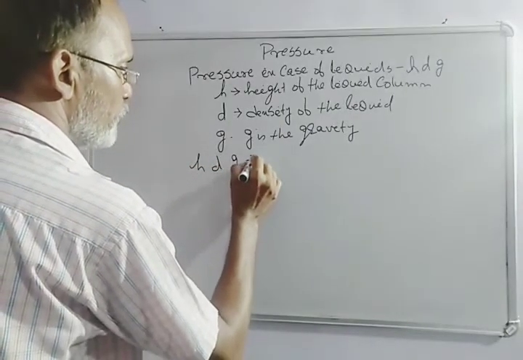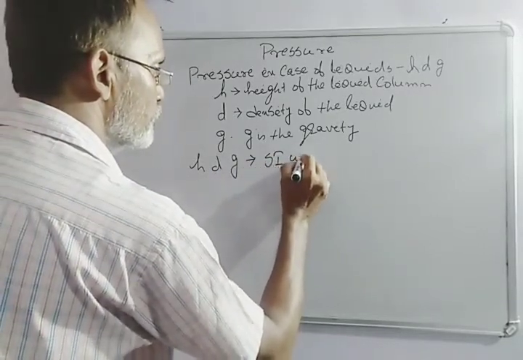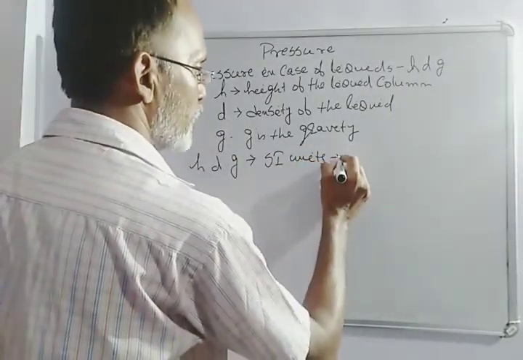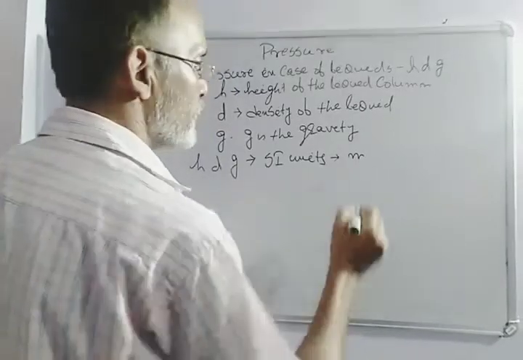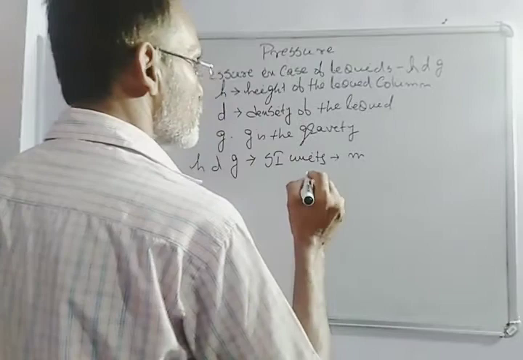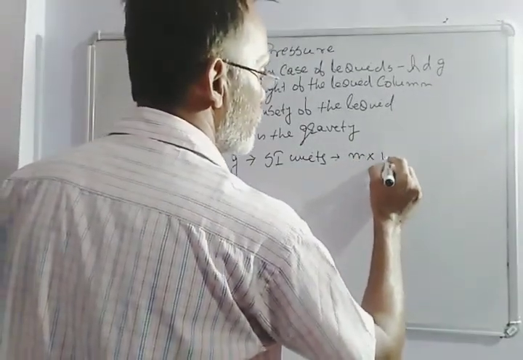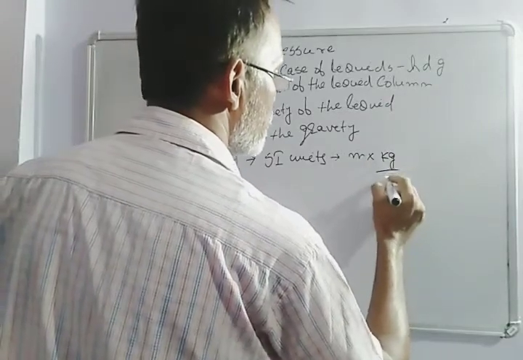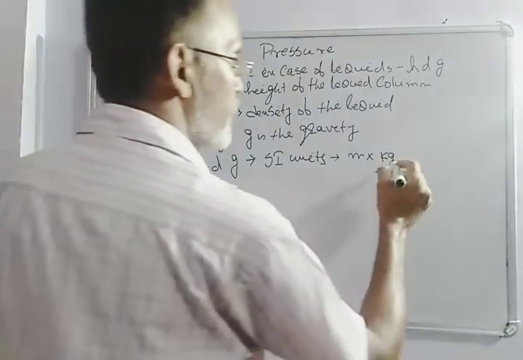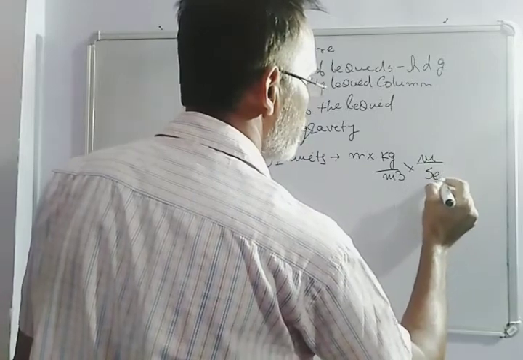So if we think about the SI units, h is measured in meters, d, density, in SI units is kg per meter cube, and g, gravity, is meter per second square.